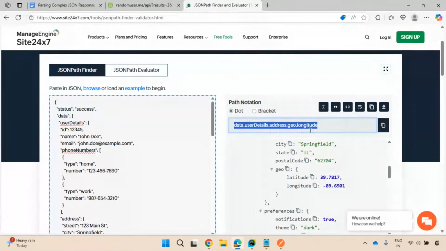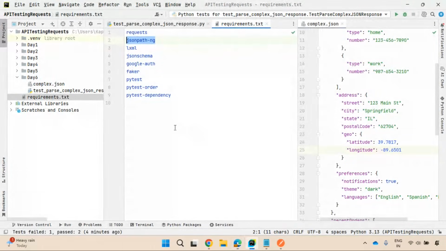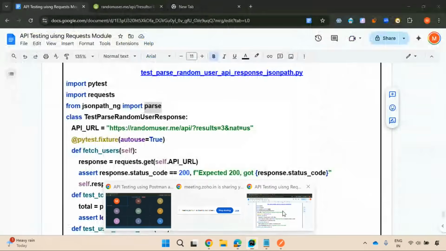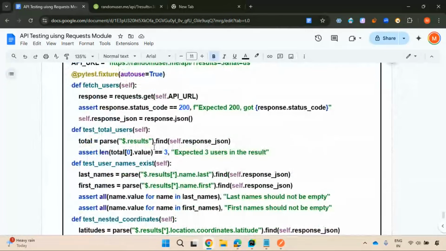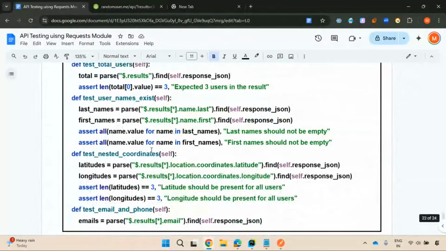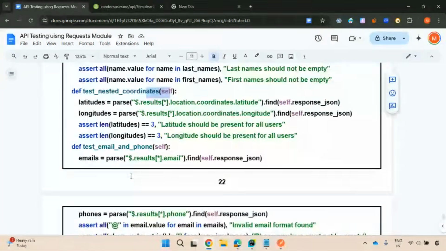If you go for this dot notation, you have these dots, is it right? So accordingly, you need to parse that. So how can you parse? It is a simple code. So you can use this parse results dot name dot last. So this is what a dot notation is, guys. This path should be validated on this JSON response and it will capture all the matches by using this find. You can store it in some variable. You can do some assertions also.